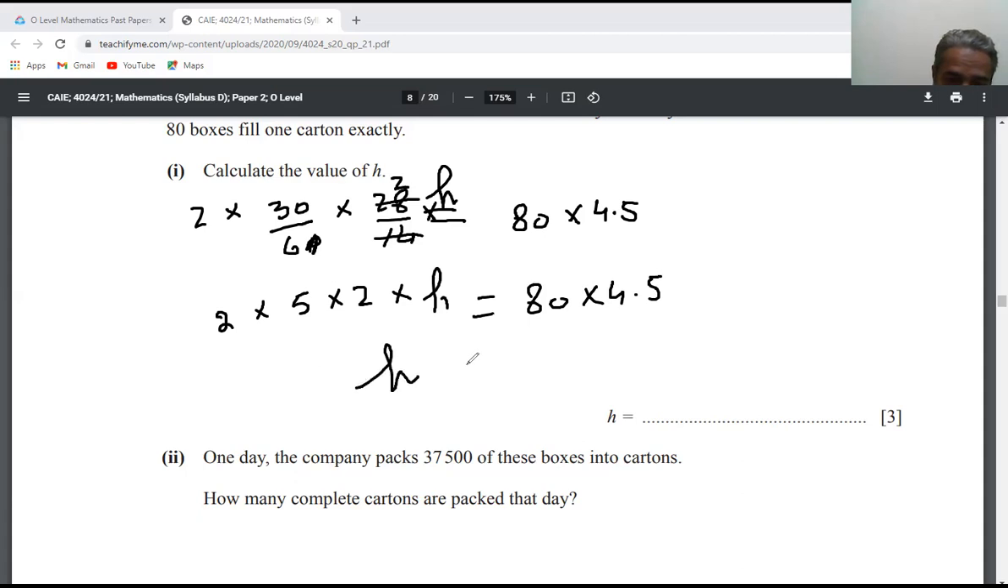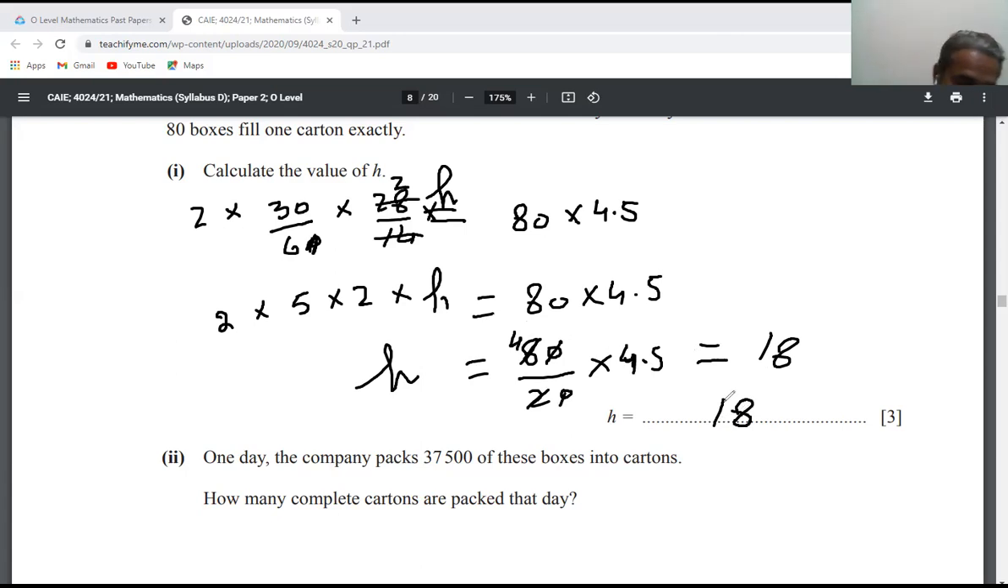So h is equal to 80 divided by 20 multiplied by 4.5. Your answer will be 4 times 4.5, which is 18. So the height will be 18.